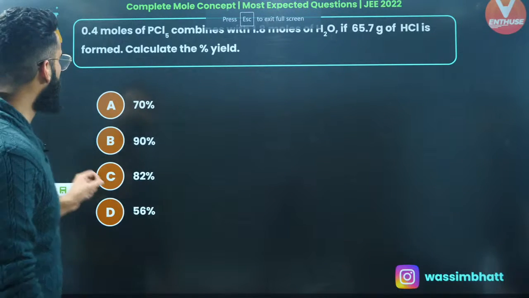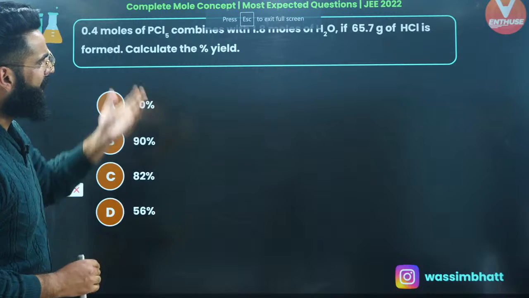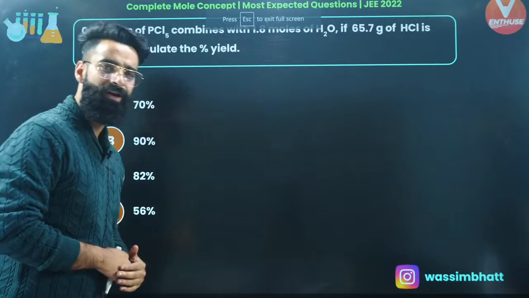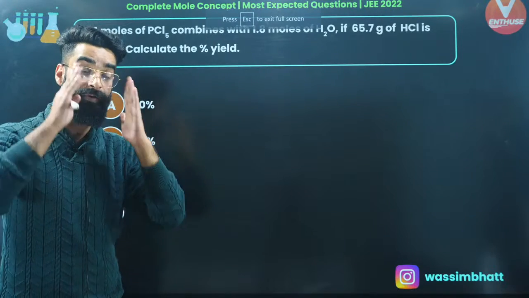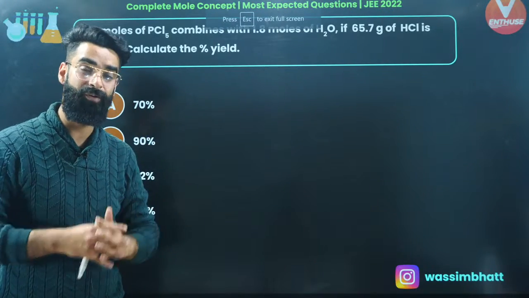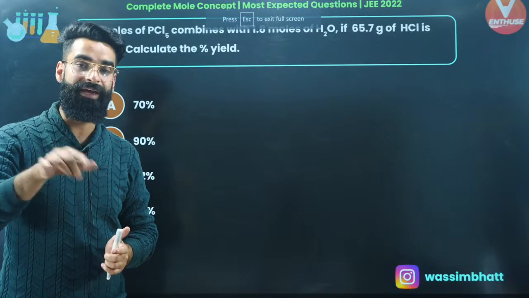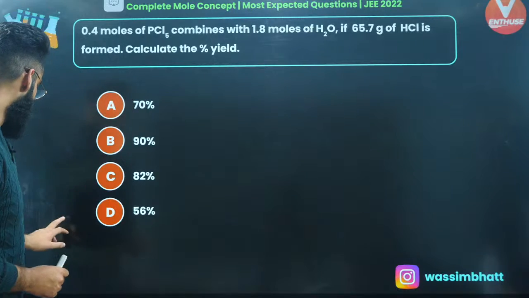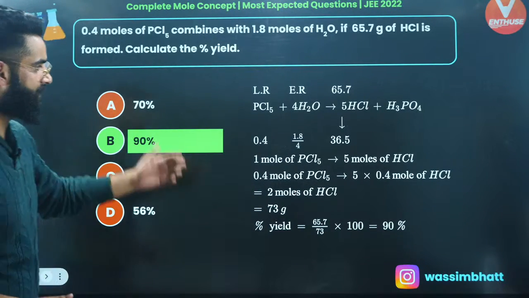As per the equation, 0.4 moles of PCl5 combines with 1.8 moles of water. If 65.7 grams of HCl is formed, calculate the percentage yield. How do we calculate percentage yield, my dear people? There is a simple formula by means of which we calculate the percentage yield of the reaction. And that formula is experimental amount divided by expected amount multiplied by 100, right? Have a look. I have already noted its solution. So from the solution, we'll solve this question.